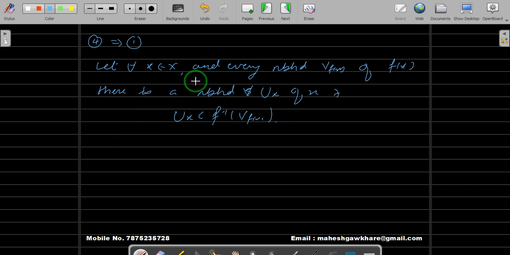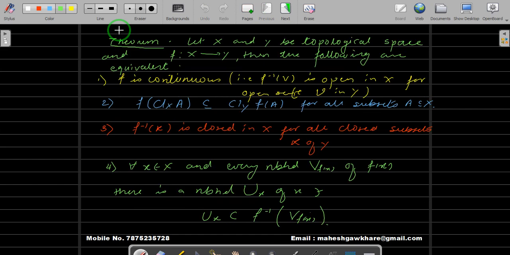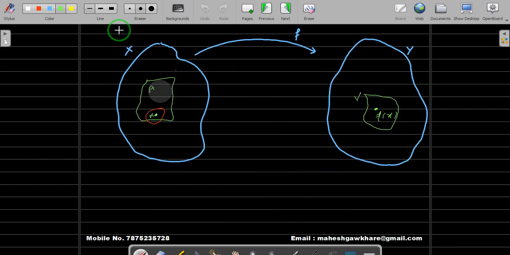This is what we assume. To prove the statement 1, we have to show that f is a continuous function.